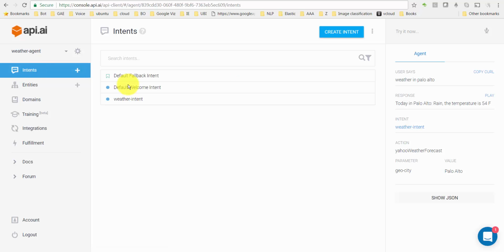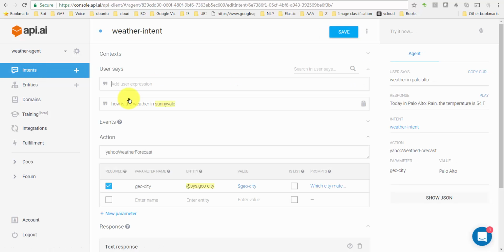So you see, even though I have not given the exact sentence here, that's where the natural language processing gets applied, and it uses a combination of rule-based and machine learning training techniques to match your question. For example, over here, if I say Palo Alto weather, does it get that?